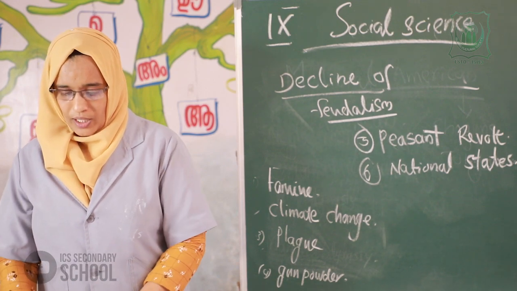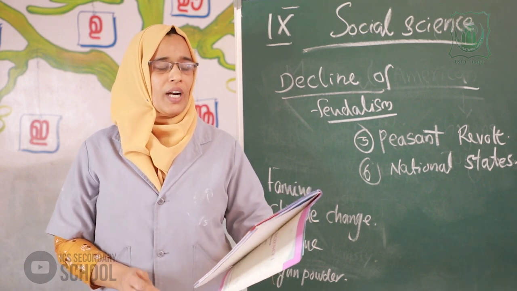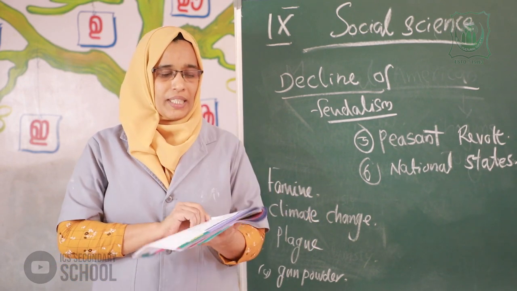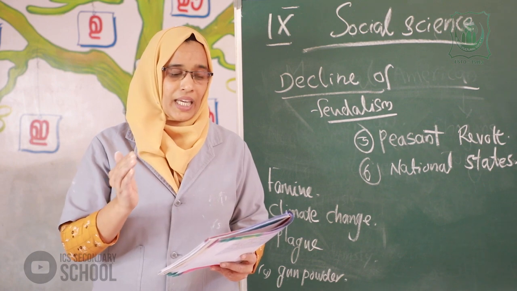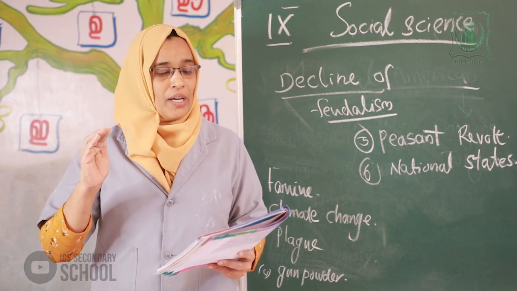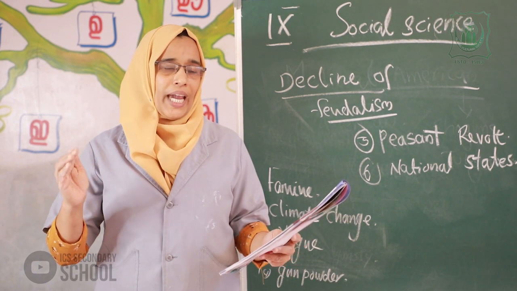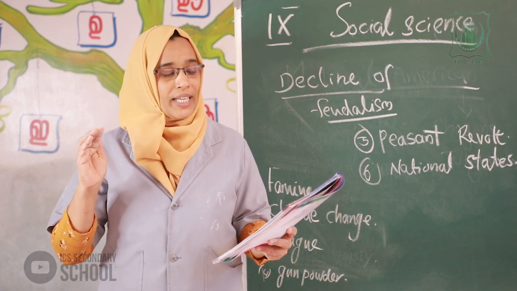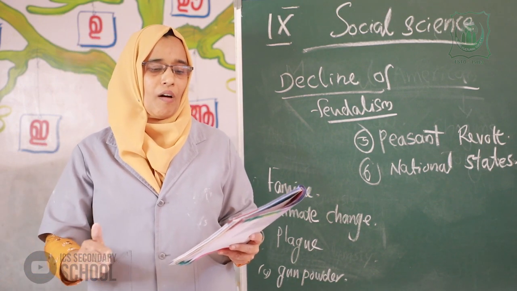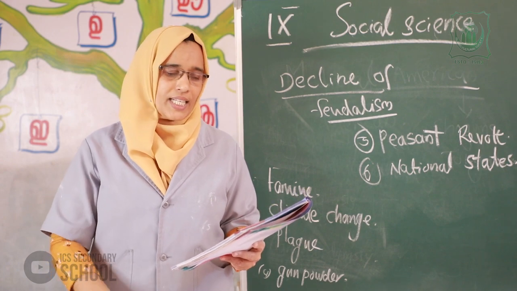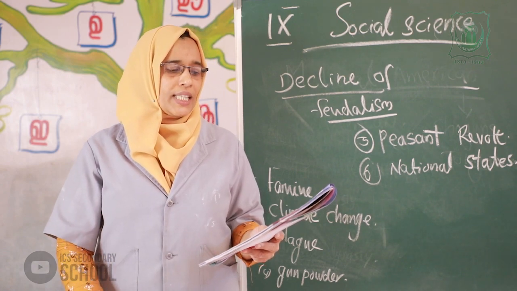Then look at the textbook, page number 21. Let us assess. First question, column A and column B. Understand the relationship between the items in column A and column B accordingly. For example, Byzantium Empire, column A; column B, Justinian, Charlemagne.